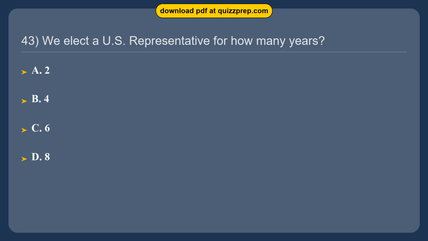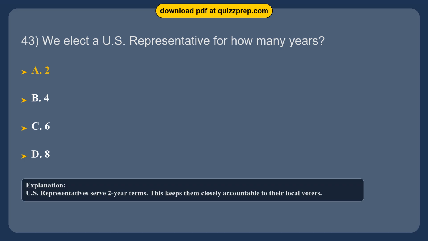Question 43. We elect a U.S. representative for how many years? Option A, 2. Option B, 4. Option C, 6. Option D, 8. The correct answer is option A, 2. U.S. representatives serve 2-year terms. This keeps them closely accountable to their local voters.